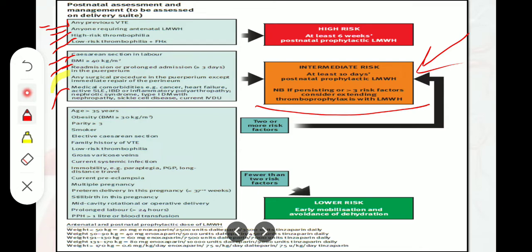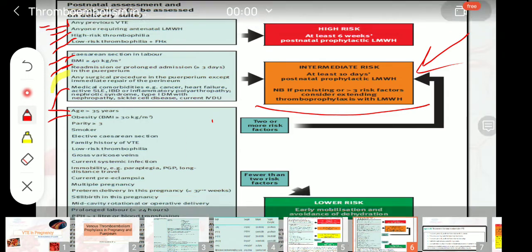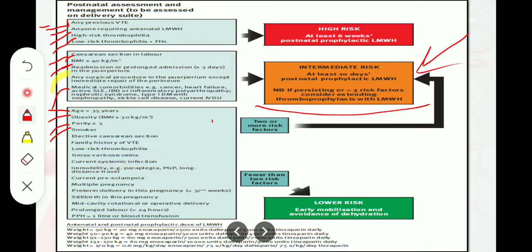Now coming to the lower box, in which we have age more than 35 years, obesity, that is BMI more than 30 kg per meter square, parity more than 3, smokers, elective cesarean section, family history of VTE, low risk thrombophilia, and gross varicose vein, current systemic infection, immobility like paraplegia, and long distance travel, current preeclampsia, multiple pregnancy, preterm delivery in the previous pregnancy, that is less than 37 weeks, stillbirth in this pregnancy, mid-cavity rotational or operative delivery, prolonged labor for more than 24 hours, PPH of more than 1 liter, or blood transfusion.